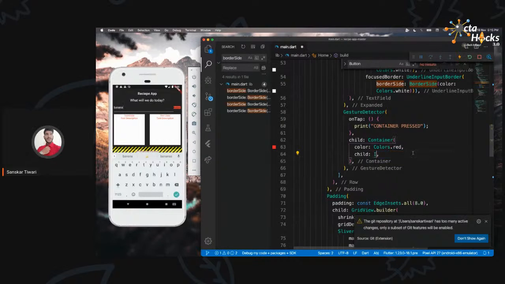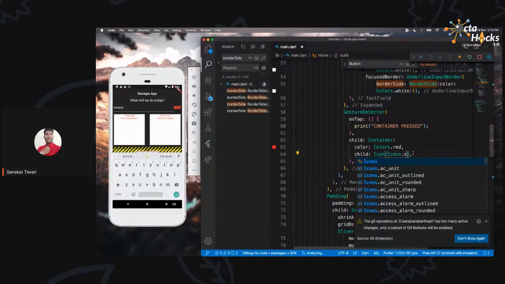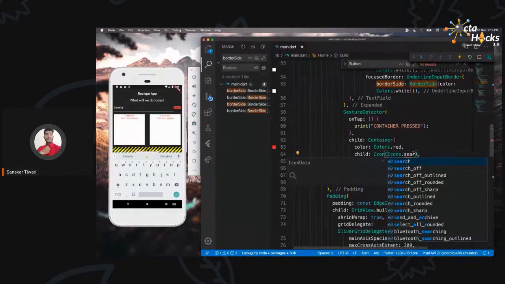So basically, it will be Icon, and then Icons.search. One thing which is really good in Flutter is that I know what I wanted to use. I wanted to use an icon. So I mentioned Icon. Now in Icons, there are different material icons for you to just use.